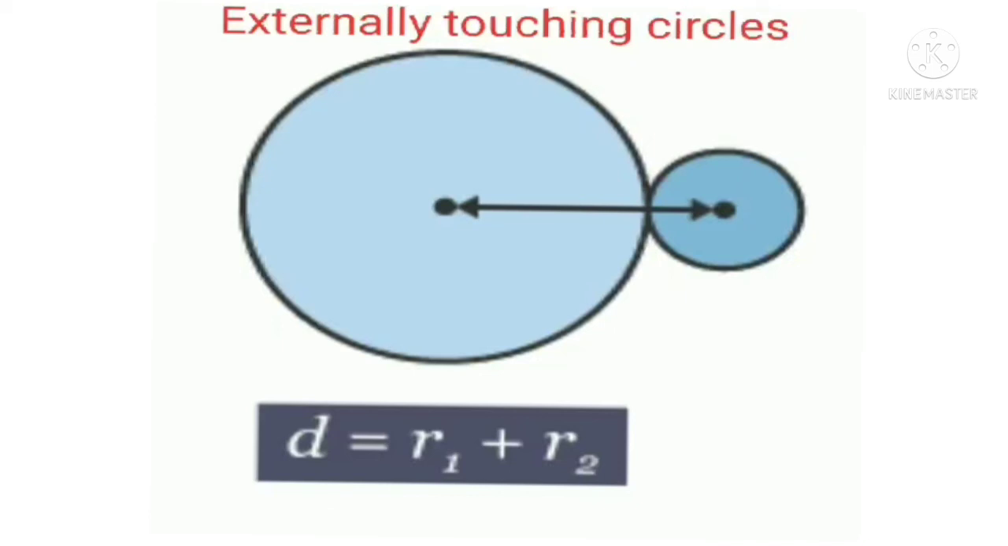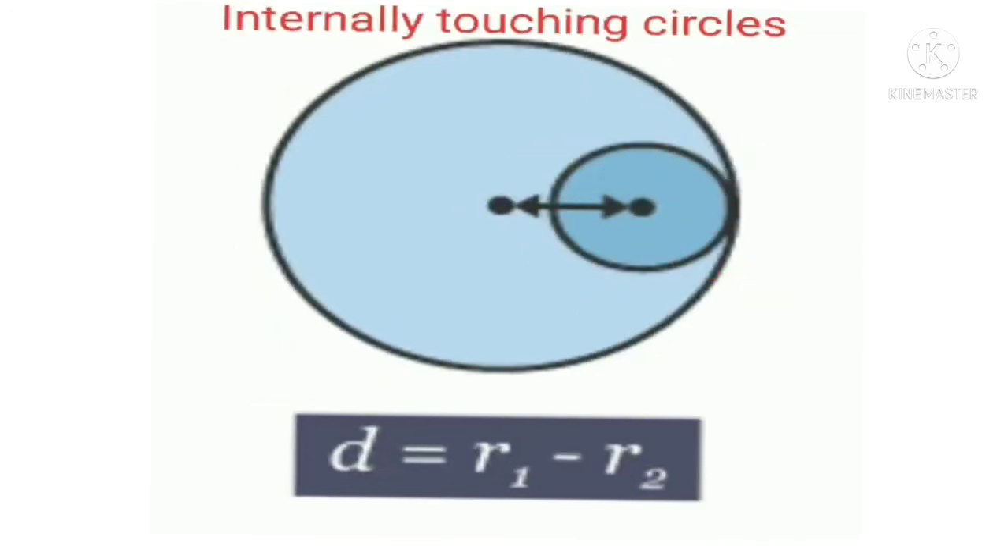So this d is not diameter, that is a distance. So this one is r1 and this one is r2, these are the radii. So this circle radius is r1 and this circle radius is r2. So this is the distance of the centers, d. So that is r1 plus r2. So these two circles are externally touching circles.